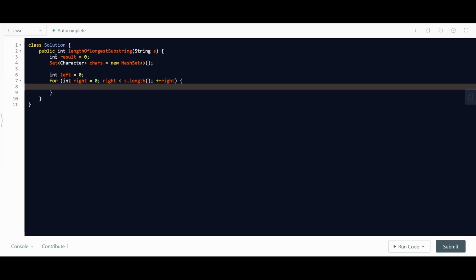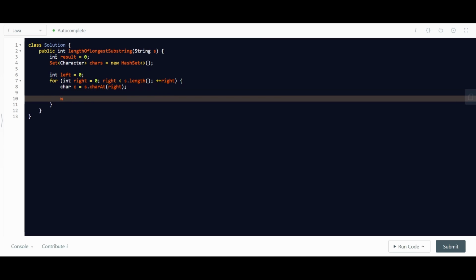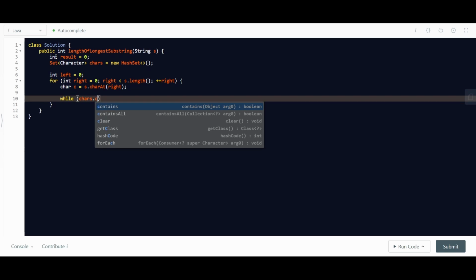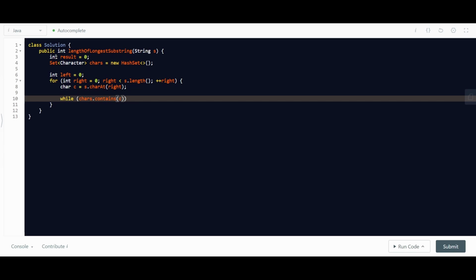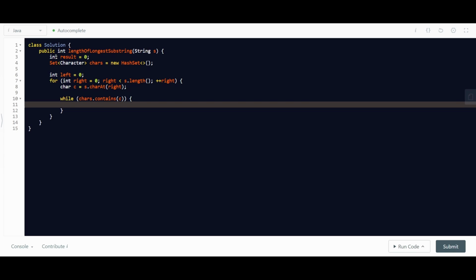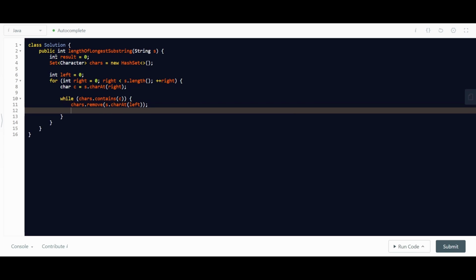So what we're gonna do here is take the character, and then iterate until we find the first occurrence of the duplication. We start removing the elements that were removed by moving the left.